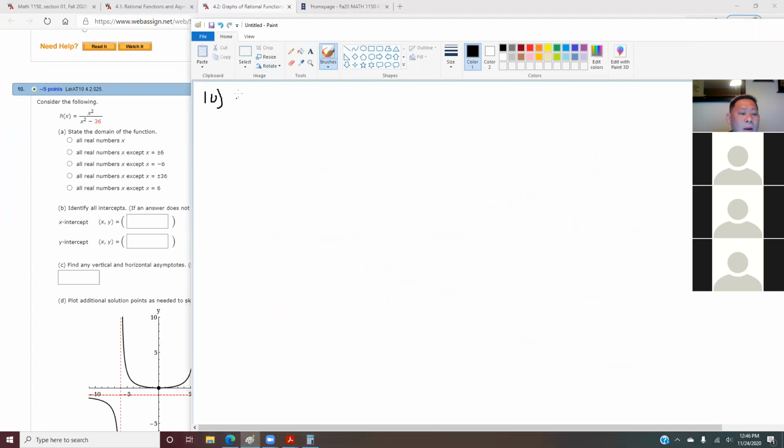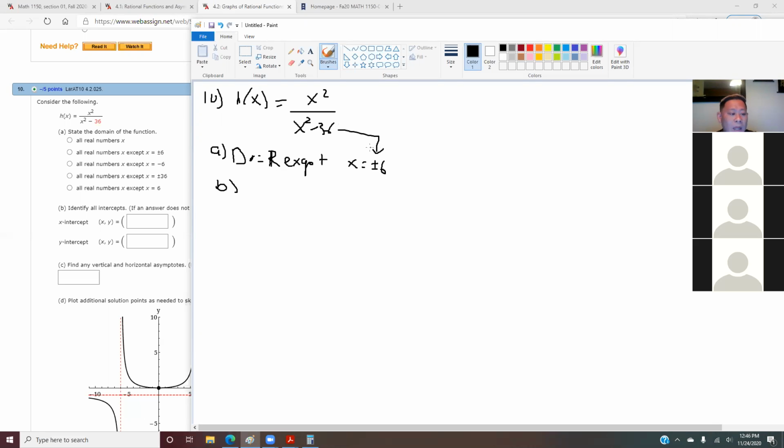So this is question 10. H of x equals x squared over x squared minus 36. The first question they ask you is to find the domain, like what we have here. So does anyone know how to find your domain in this question? All real numbers, except what? Plus or minus 6. Plus and minus 6. So your answer in this case, again, is not multiple choice. This is what you need to give me as your answer in your test. The plus and minus 6 come from your denominator.